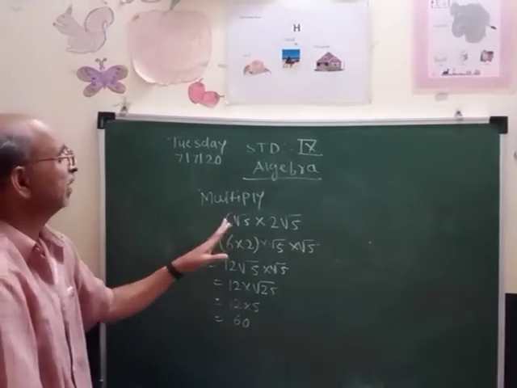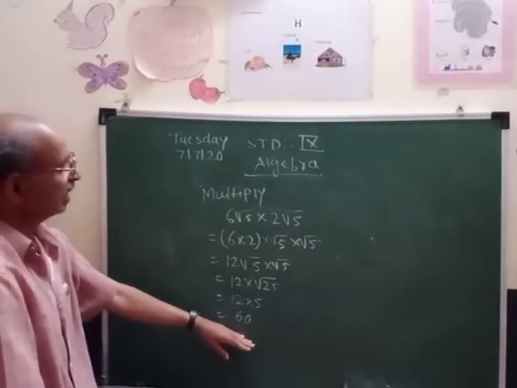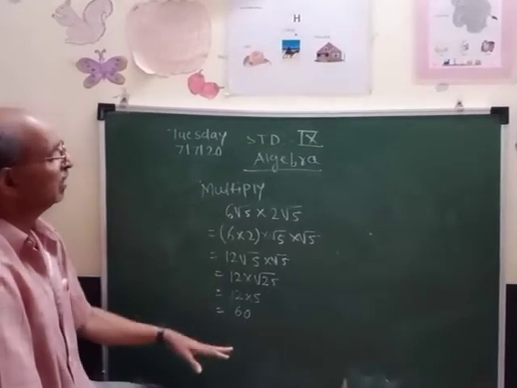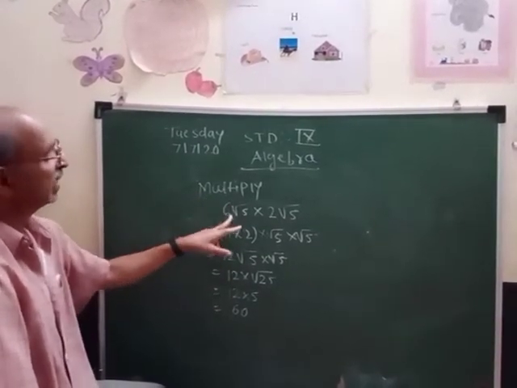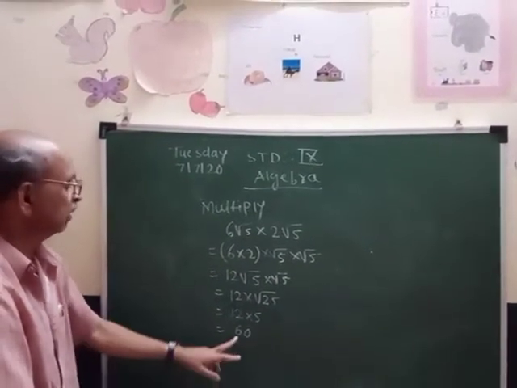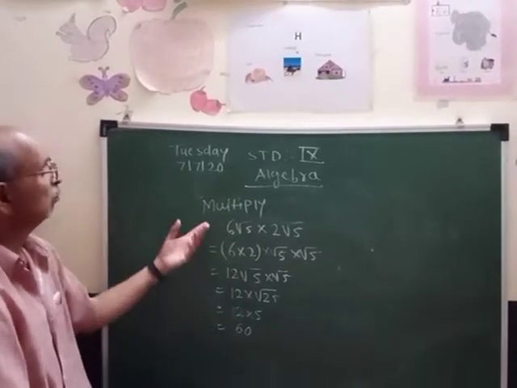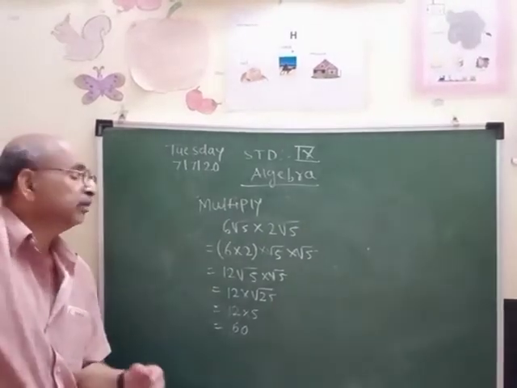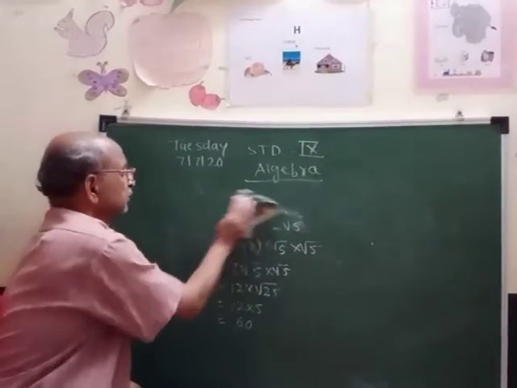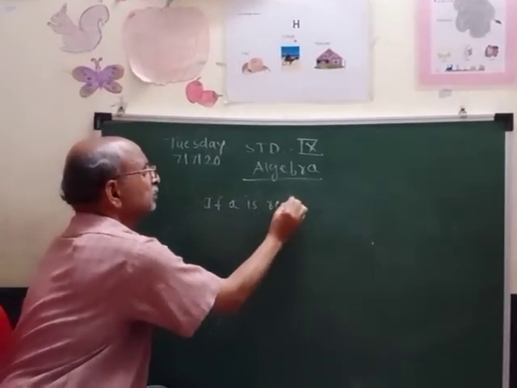So here we multiply a rational and an irrational number, or both rational numbers, and the answer we get is a rational number. So the answer of multiplication, division and addition of rational and irrational numbers is either rational or irrational. Here the answer we are getting is a rational number. So in this way we can solve the multiplication of irrational numbers. Now we'll see the next part, which is different from real numbers.